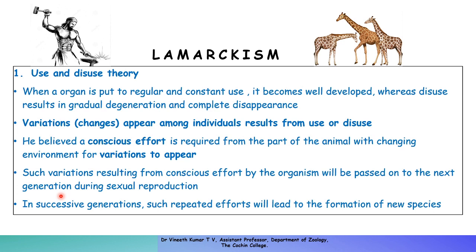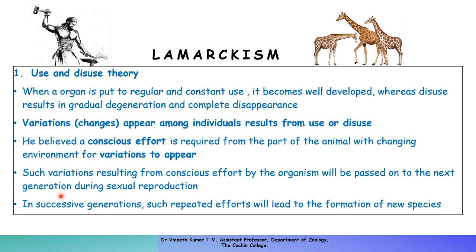Both are variations, and that results in the generation of a new species, which is what is called evolution. So whether it is the development of an organ or the degeneration of an organ, both can be categorized under one head, which is called variation.